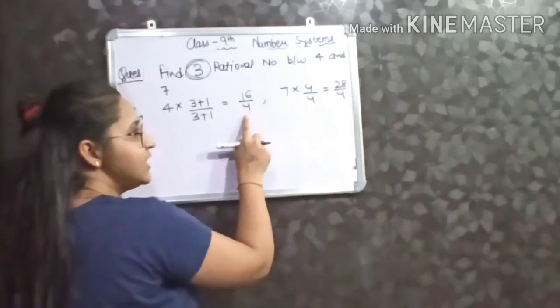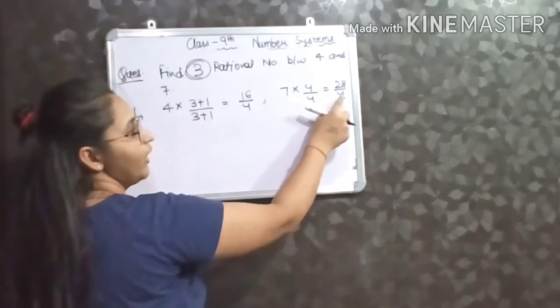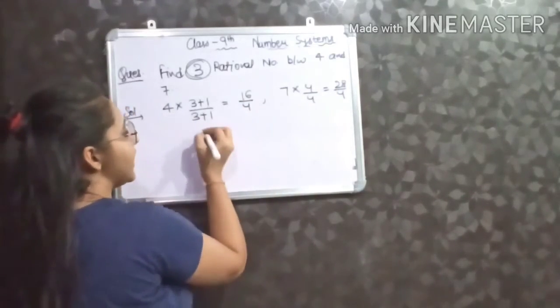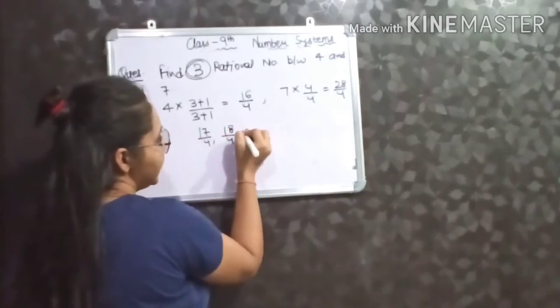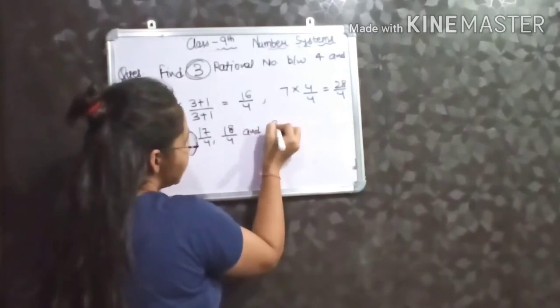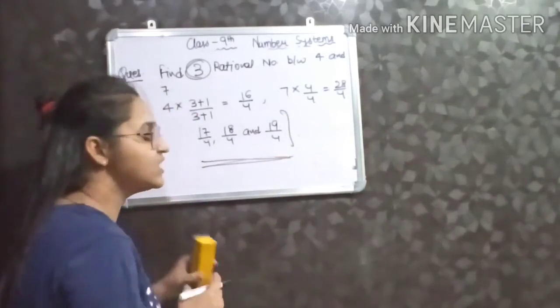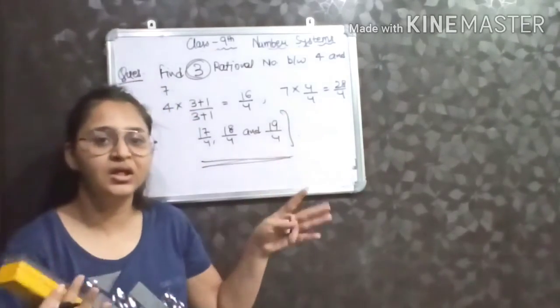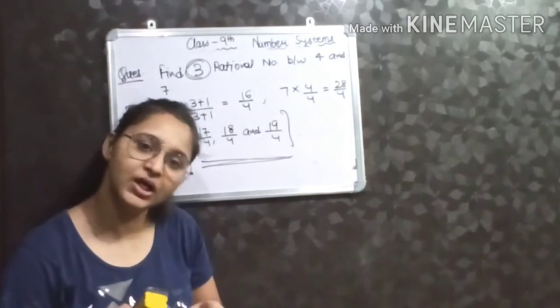So I can easily find 3 rational numbers between 16 by 4 and 28 by 4. These are 17 by 4, 18 by 4 and 19 by 4. So you notice how easily I can find 3, 4, 5 rational numbers between any two rational numbers.